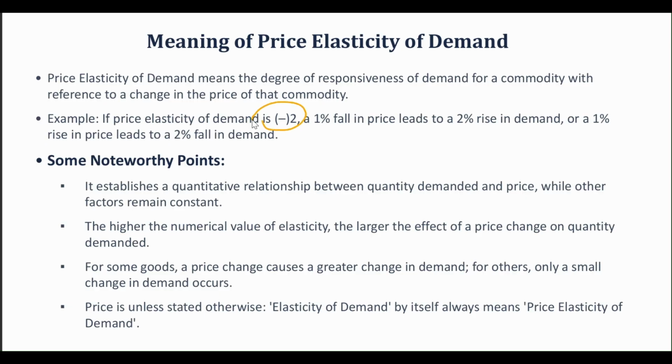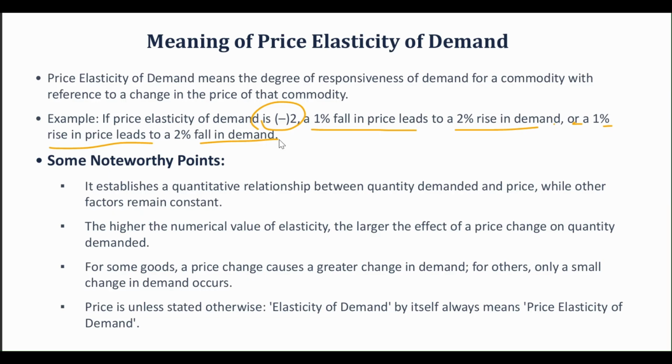So when I say that my price elasticity of demand is -2, that basically means that a 1% fall in price leads to a 2% rise in demand, or a 1% rise in price leads to a 2% fall in the demand. Alright. So this is how the price elasticity could be inferred.